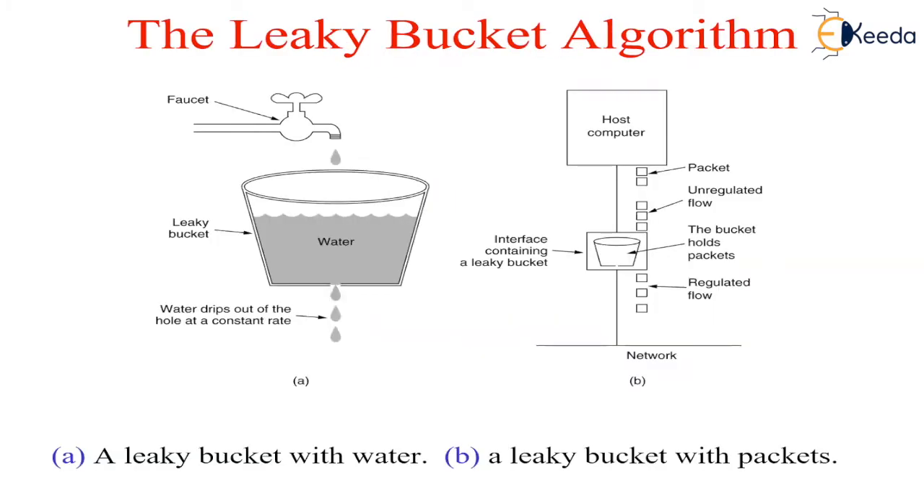Then the leaky bucket algorithm. Imagine a bucket with a small hole in the bottom, which is illustrated in Figure A. No matter the rate at which water enters the bucket, the outflow is at a constant rate. Once the bucket is full, any additional water entering it spills over the sides and is lost. The same idea can be applied to packets, which is shown in Figure B.